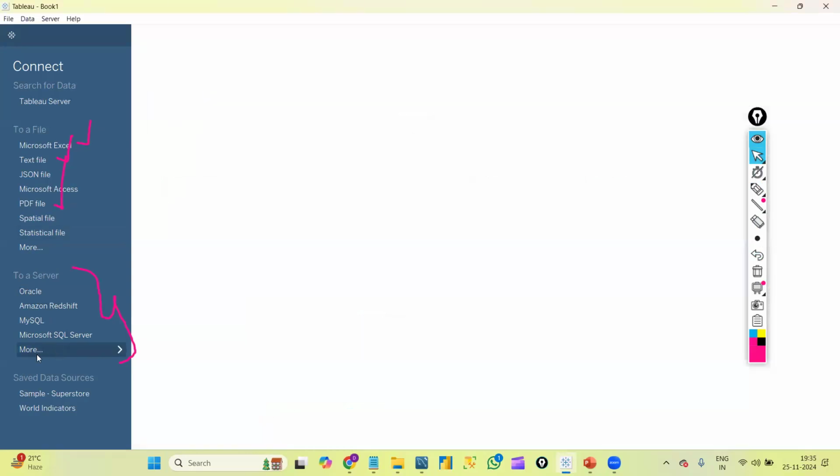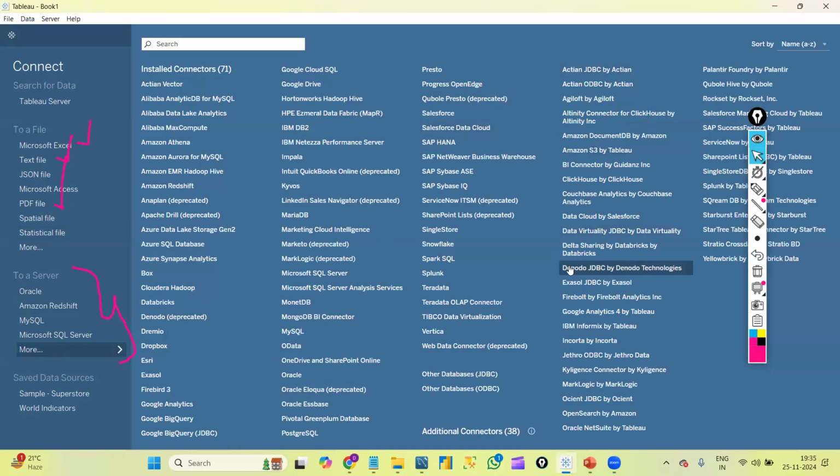If I click on more, I get so many databases available here. Each database here is called a data source. Each file, like an Excel file, will be one data source, a text file will be one data source, like that. However many databases are available here, each and every one we call a data source. So in Tableau's Connect panel, we have this many options, and accordingly we can connect to anything very easily. All the available data sources that we want to connect to will be there in the Connect panel.